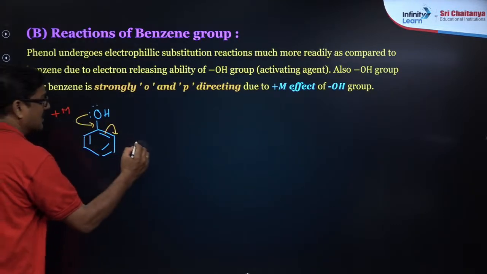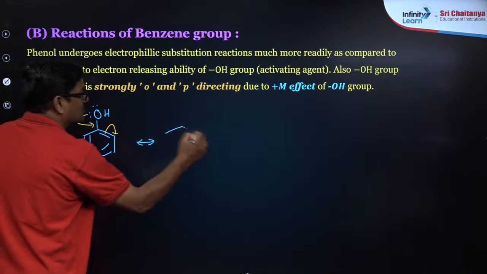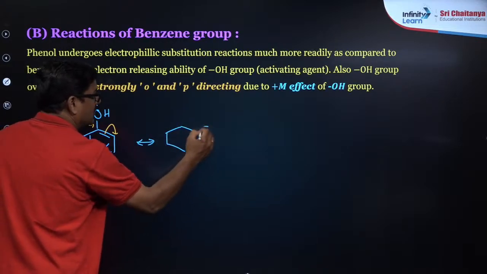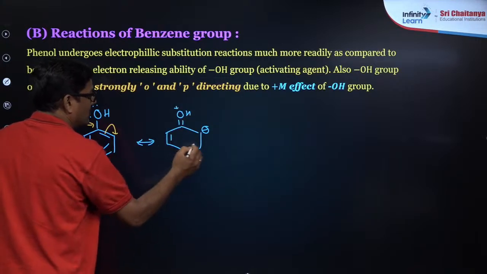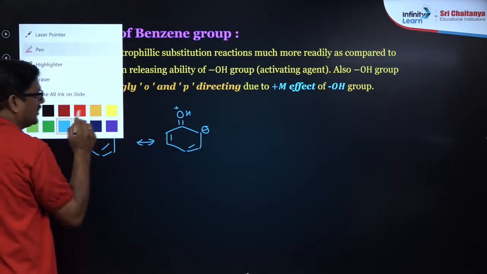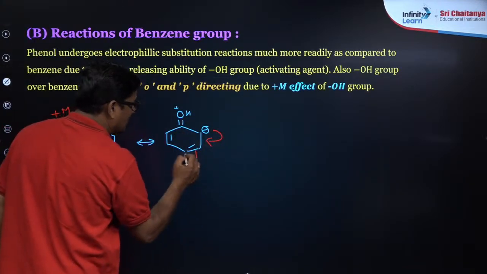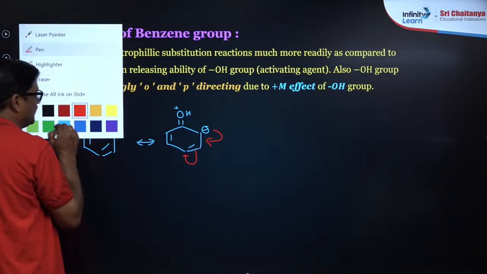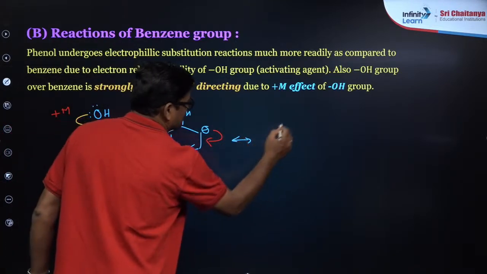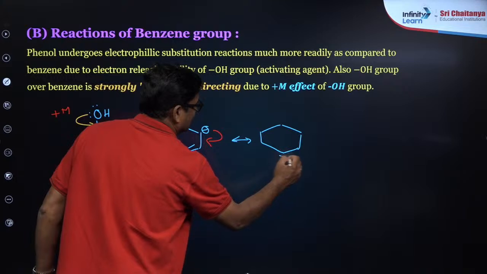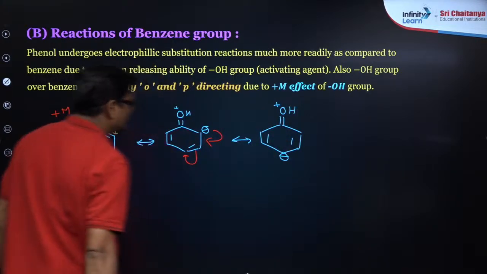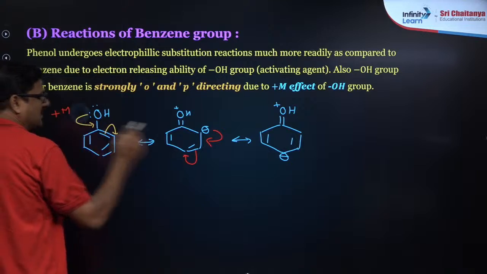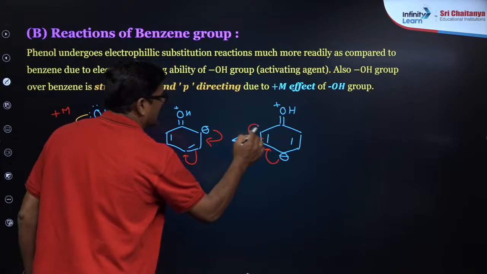According to this effect, the negative charge is going to come here, and this is going to give further resonating structures. And what I mean to say here is these keep moving around.